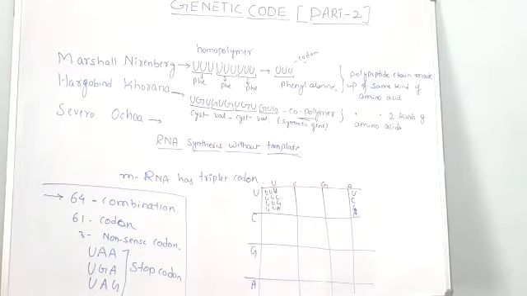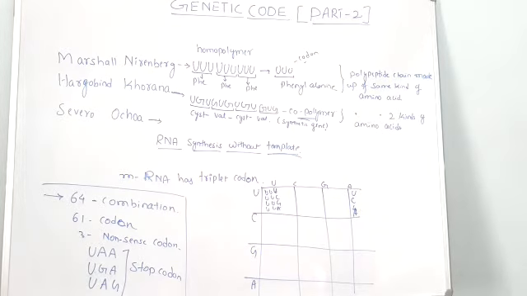With regard to the historical aspect, we have seen that this genetic code was first discovered by a physicist by name George Gamow. I have not written it on the board, but in the previous video I wrote the scientist's name, George Gamow. He contributed towards the genetic code. He was the first person to discover the genetic code, and he also explained the triplet nature of the genetic code.